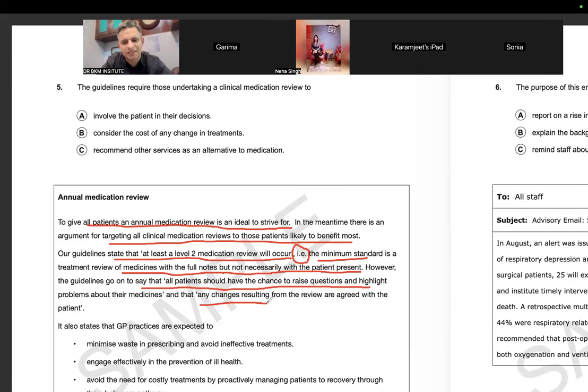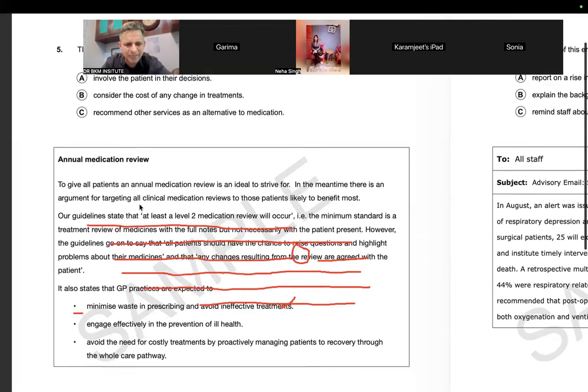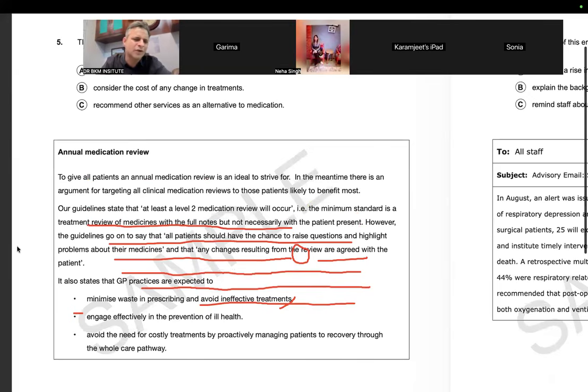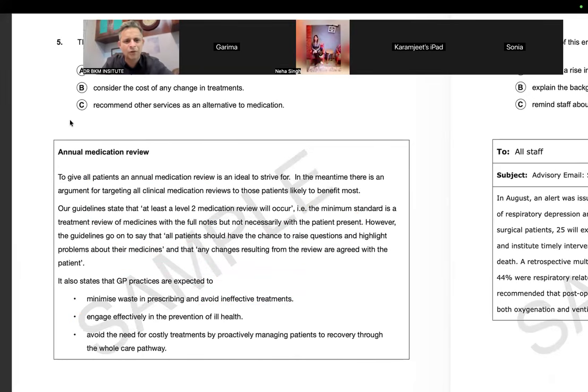and that any changes resulting from the review, even if you are making any change, then in that case patient review should be taken, and any changes resulting from the review are agreed with the patient. Even if we are making changes after the reviews, even then you have to talk to the patient again. Whenever there are paragraphs like this, extra lines normally will not have the answers, but I will read it for you. But overall, I have got that all the patients should be aware. And even if you're making any change, patient should be told.